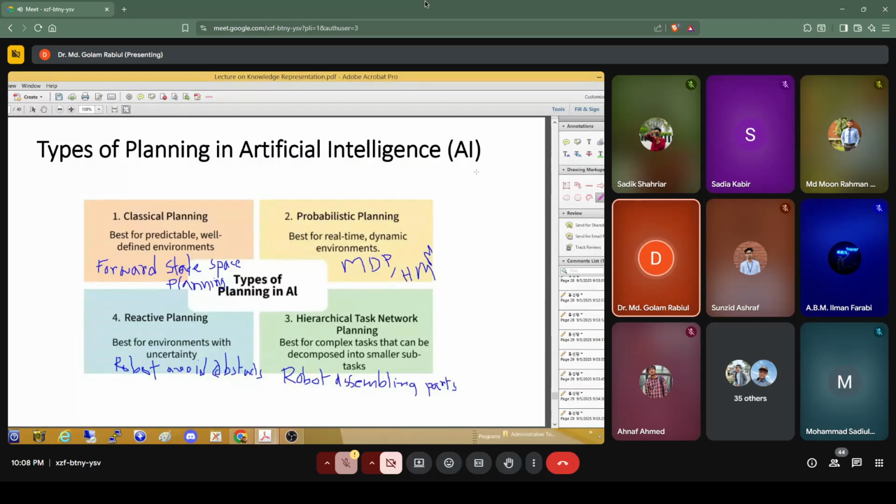When it learns automatically how we can avoid the obstacles, that kind of planning is called the reactive planning. Okay, so it's stuck and then makes the decision based upon that. So this is kind of based on reactions.